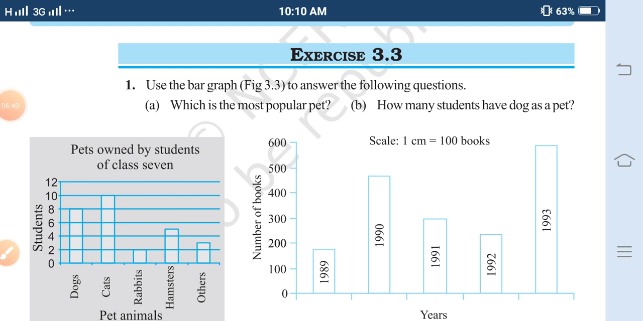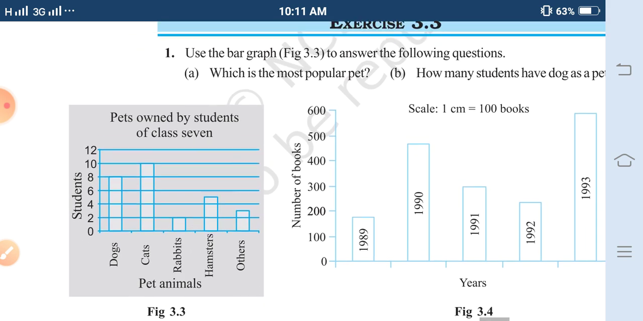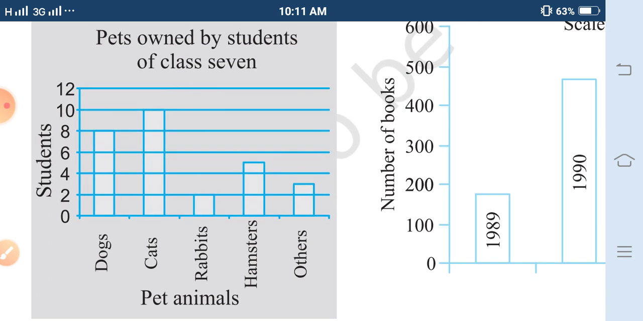Exercise 3.3, students. First question. Use the bar graph to answer the following questions. Which is the most popular pet? Students, the bar graph is given here. Pet animals and the students. You have to choose which is the most popular pet. It means you have to go for the pet animal which has the highest value.